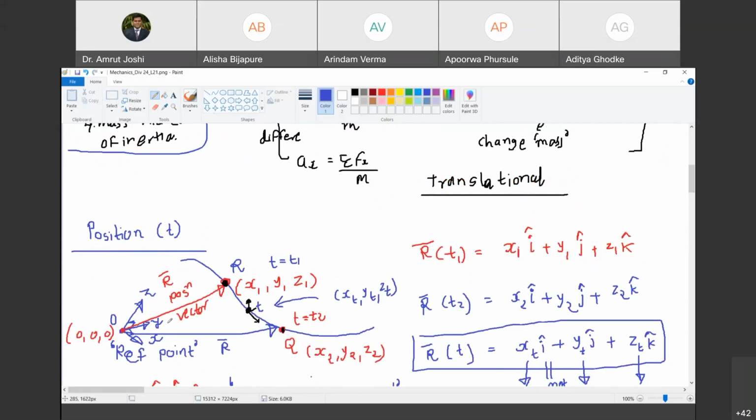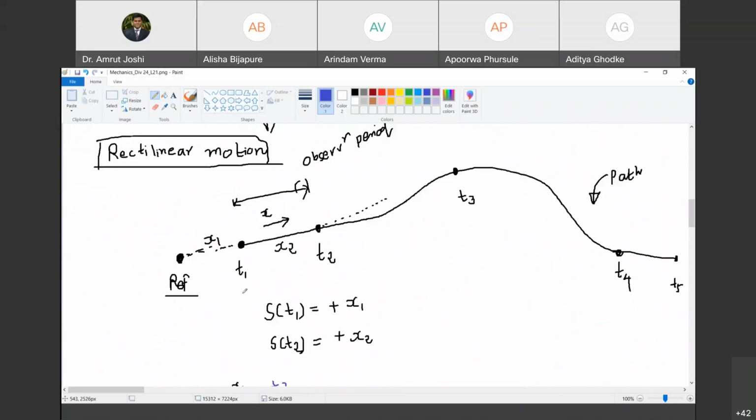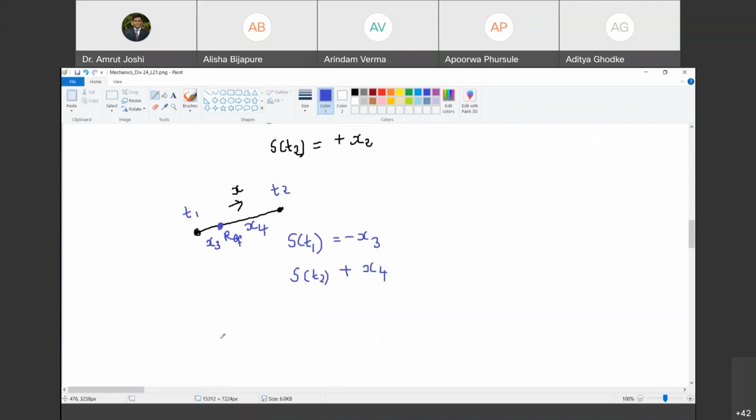I mean position when the object is traveling along a 3D path. We have also defined a position in rectilinear motion. Are you with me? Yes, sir. And we also saw when the position is positive and when the position is negative. I will add to this. Imagine that you are considering the same situation. You are considering the same reference point, but you choose to call this x as positive. Are you with me? Yes, sir.